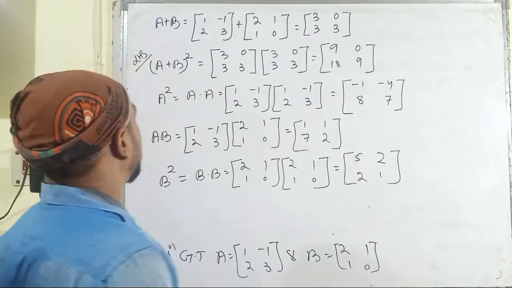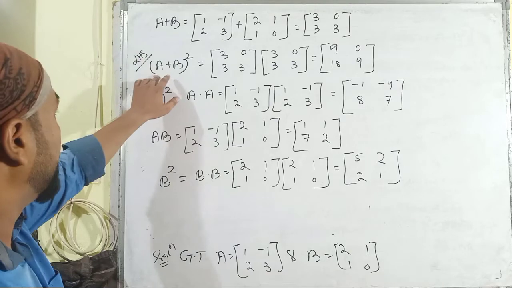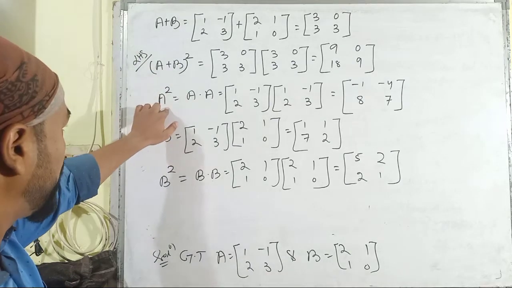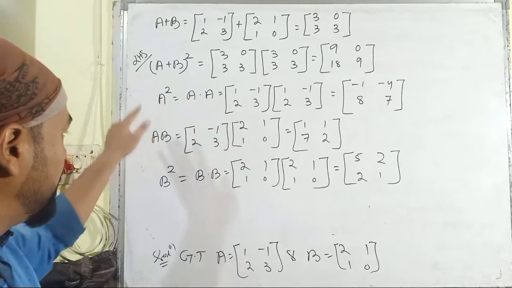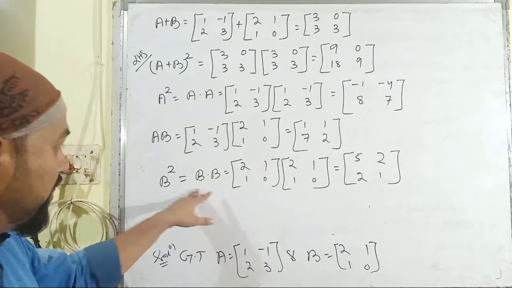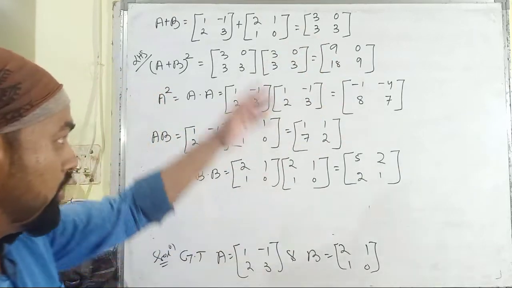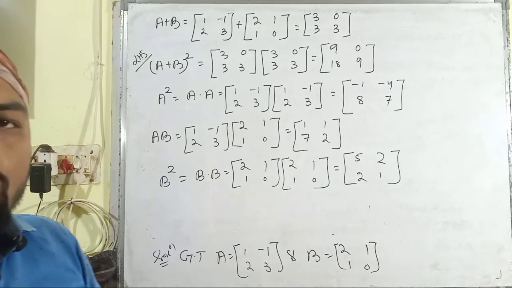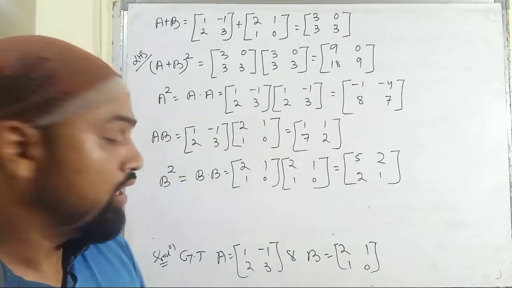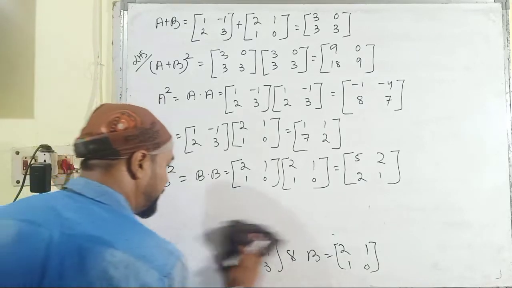So here are the values that we require to solve the problem, and here A plus B is here. Then I have evaluated the whole square of A plus B. Then I have evaluated A square, that means A multiplied with A. Then I have evaluated AB, A multiplied with B. Then B square, B multiplied with B, and the results are here. And then you have to use these values and show that the whole square of A plus B is not equal to A square plus 2AB plus B square, which is theorem number 1.